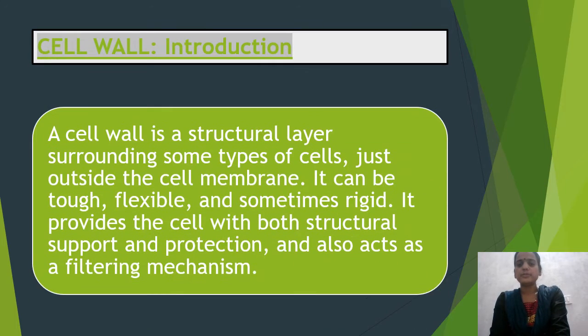So first of all we'll talk about the introduction to cell wall. So what is a cell wall? A cell wall is a structural layer surrounding some types of cells just outside the cell membrane. It can be tough, flexible, and sometimes rigid. It provides the cell with both structural support and protection and also acts as a filtering mechanism. So this is about the cell wall.